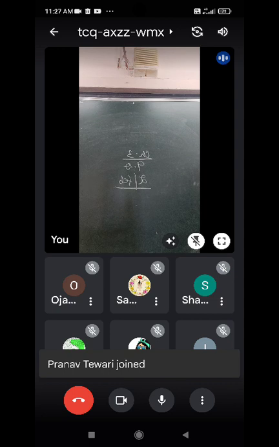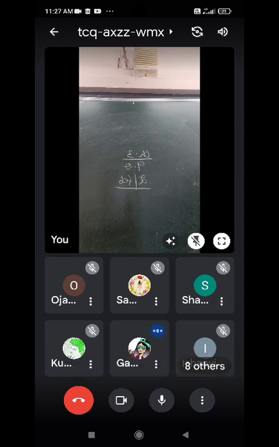H stands for, C stands for, let Gauri say now. And R stands for ratio. What does it mean?